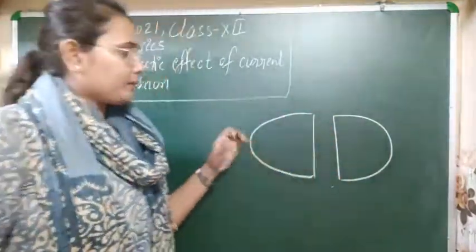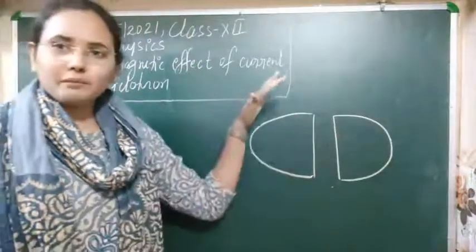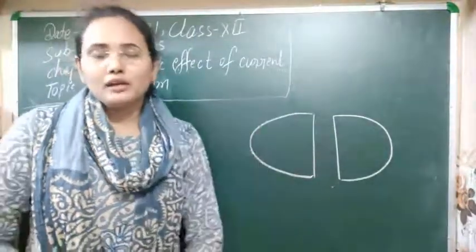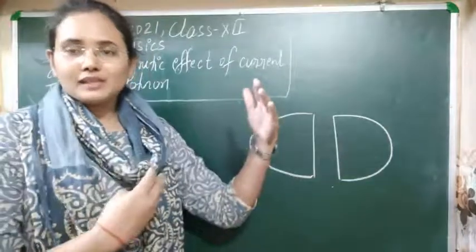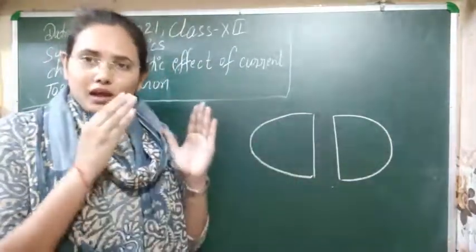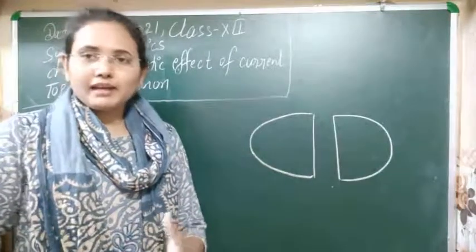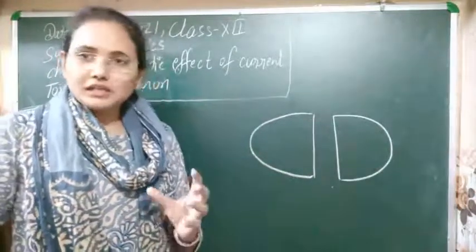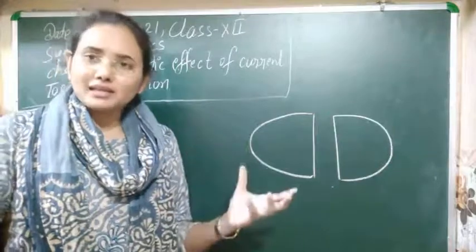Next thing, we are enclosing these Ds in a high vacuum chamber. High vacuum chamber means the pressure is very low here, nearly 10⁻⁶ pressure.